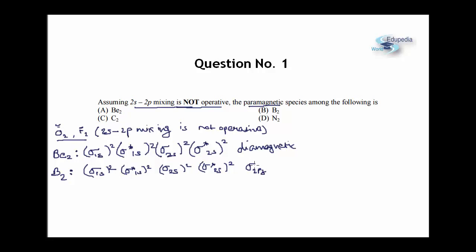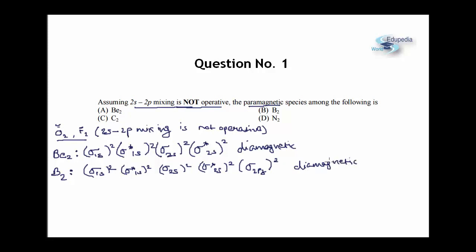Now this is one important difference, because had 2s and 2p mixing been operative, we would have had pi 2px, pi 2py. But since 2s 2p mixing is not operative, the order would then be sigma 2pz, and in sigma 2pz we would have another 2 electrons, so that will make it a total of 10. And again there is no unpaired electron, so this again would be a diamagnetic species.